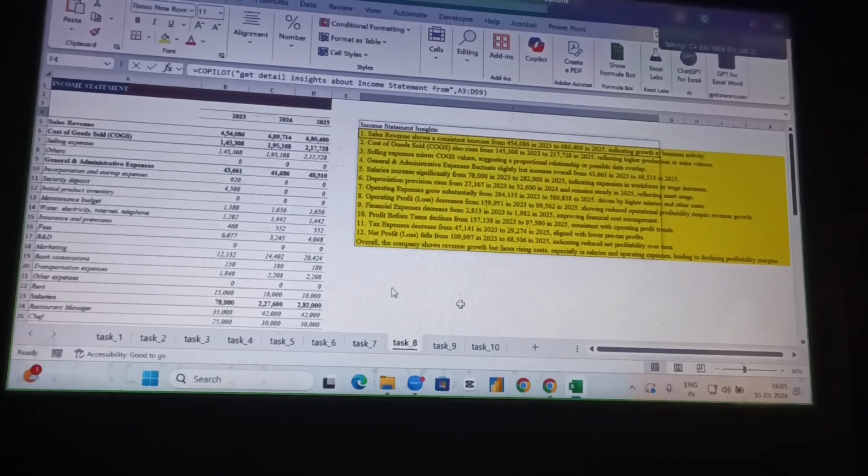Inside: cost of goods sold, selling, general, salaries. So if you go to the overall, the company shows revenue growth, but the cost ratio in salary and operating expenses is leading to a decline in the profitability margin.